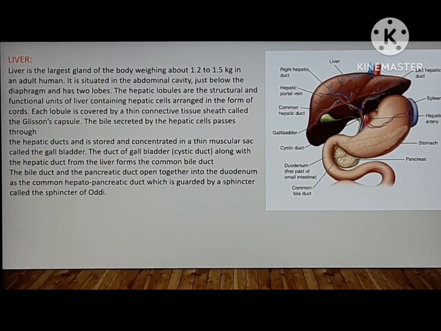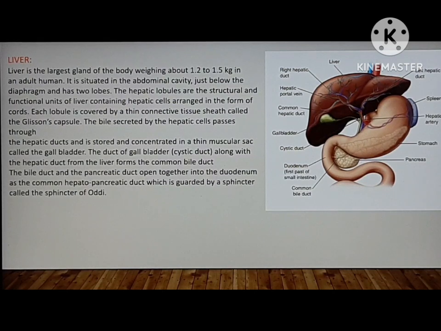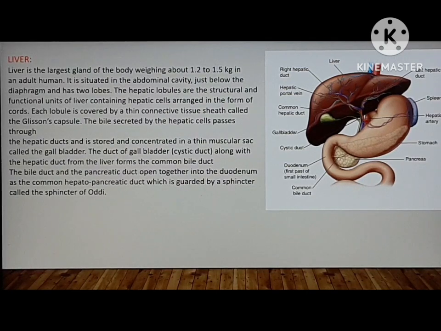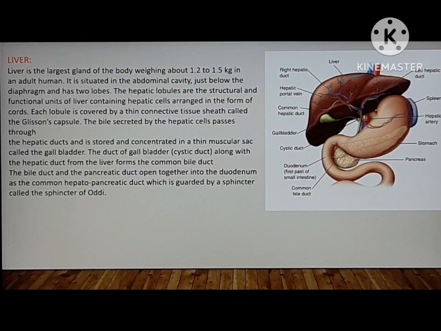So what is the function of the liver? The liver secretes bile from the hepatic cells, which passes through the hepatic ducts and is stored in the thin muscular sac. Where is the bile stored? It is stored in the gallbladder. The duct of the gallbladder, the cystic duct, along with the hepatic duct, forms the common bile duct.